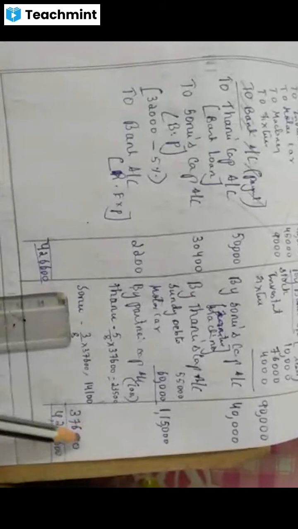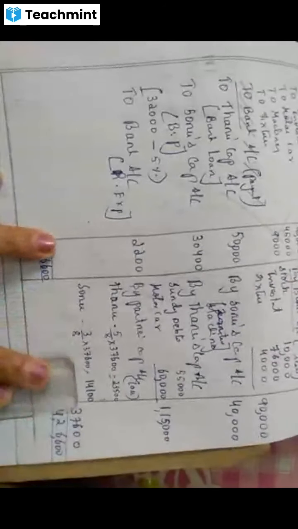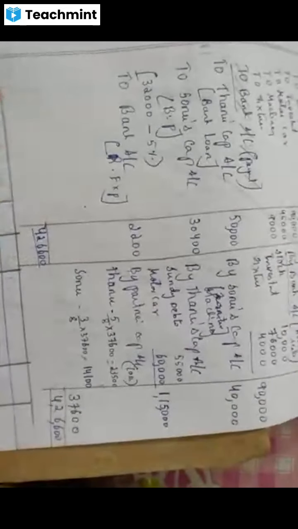Ifras, there is a little calculation wrong that you have done maybe. It will come 37,600 only. See the correction you do. Okay.